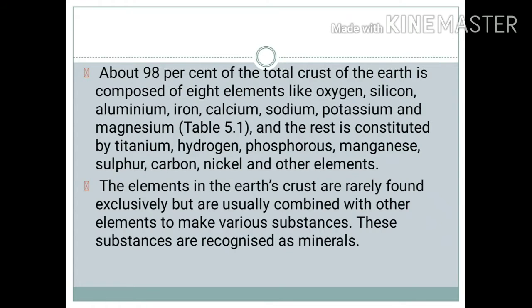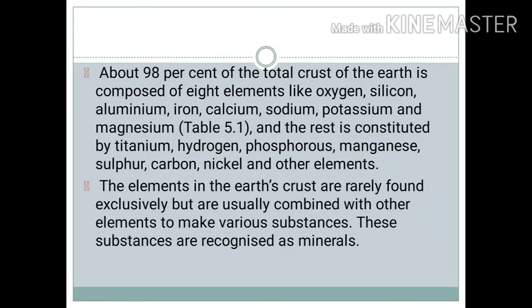About 98% of the total crust of the earth is composed of 8 elements: oxygen, silicon, aluminium, iron, calcium, sodium, potassium, and magnesium, which is shown in your book in table 5.1, and the rest is constituted by titanium, hydrogen, phosphorus, manganese, sulfur, carbon, nickel, and other elements.